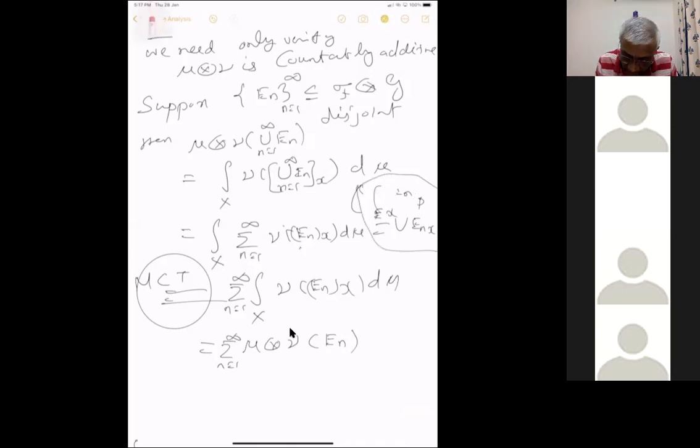Let me write it again. We are taking the section. So the X section of the union of En is just the union of all those EnX. When I write the definition, you can just spell out the definition and it will be clear.